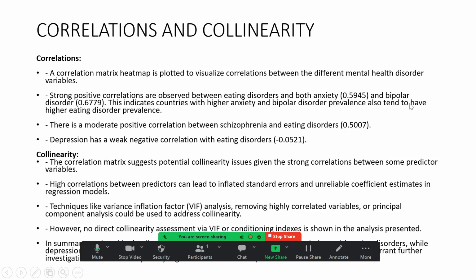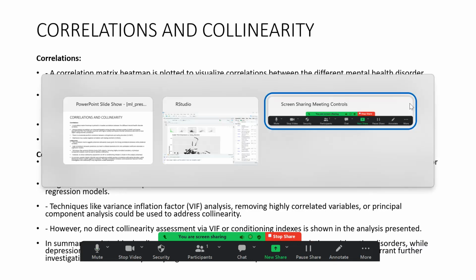correlations and collinearity to understand my data better. So I created a heat map to understand whether the correlation is positive or negative. And after that I did collinearity, where the correlation matrix suggests potential collinearity issues given the strong correlation between some predictive variables.